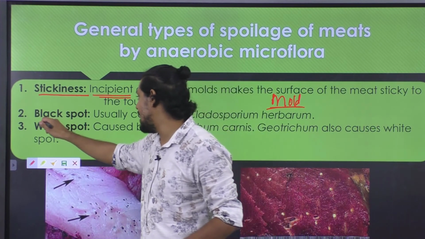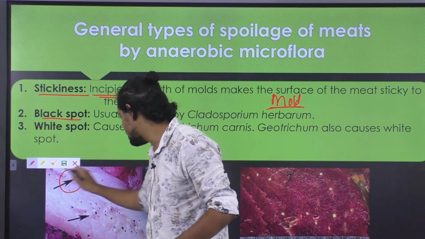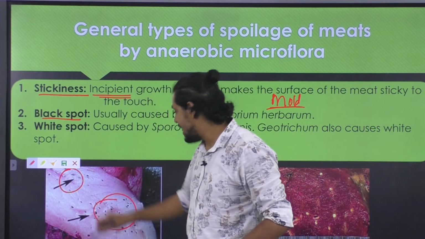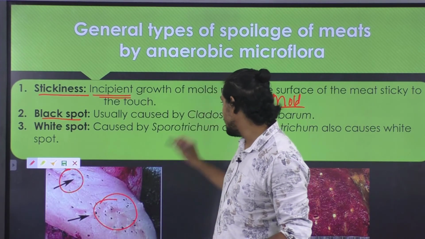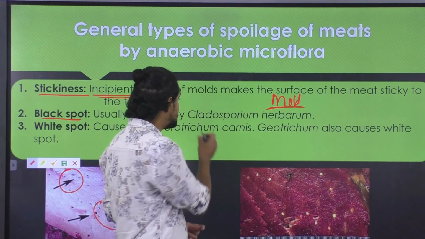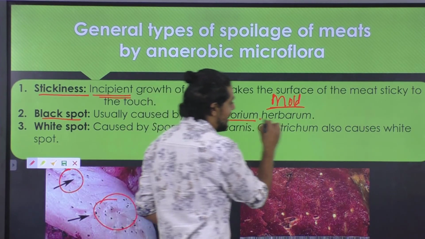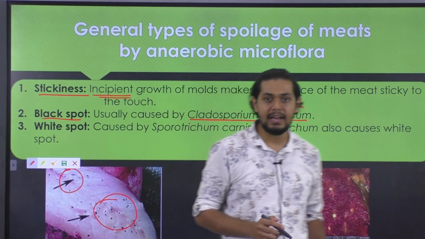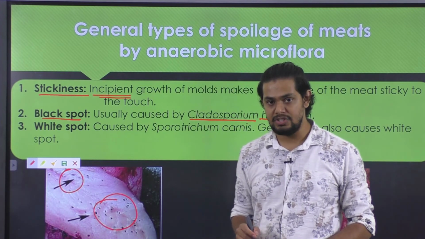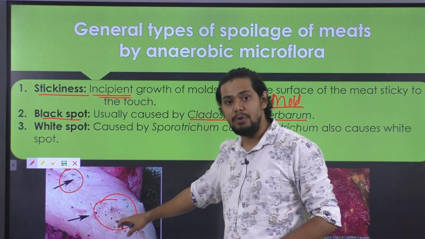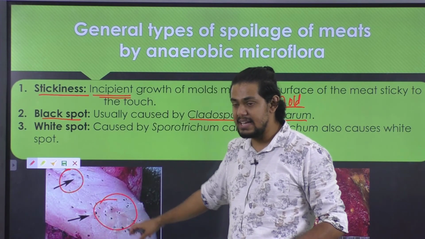Similarly, the black spot is shown in this picture. If black spots are observed on the surface of the meat as well as meat product, it is usually because of the species Cladosporium herbarum. Cladosporium herbarum is a microorganism which results in black spots on the surface of meat as well as meat product.